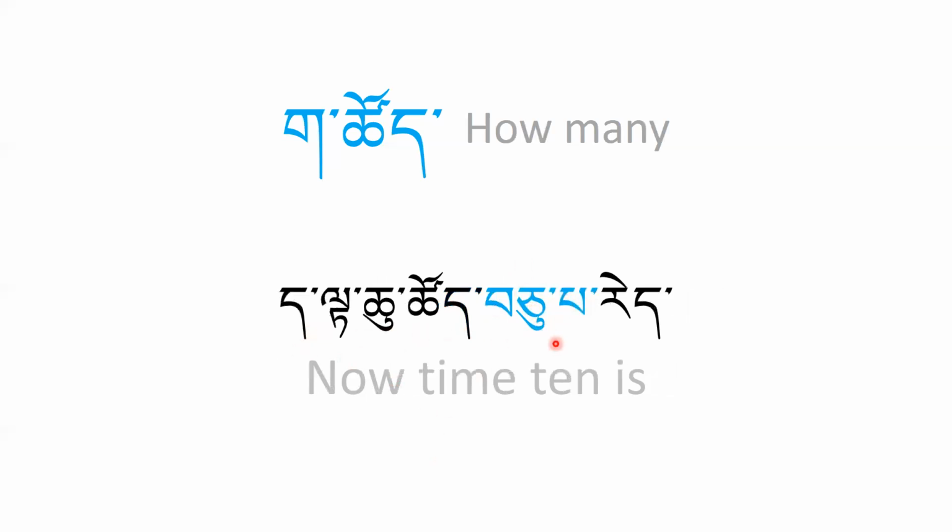Dada chutsu juba re. Dada now, chutsu clock, juba 10, re is. Again, to turn this into a question to ask, is it 10 o'clock now? All you need to do is add the be, the question mark, at the end. You say Dada chutsu juba rebe.